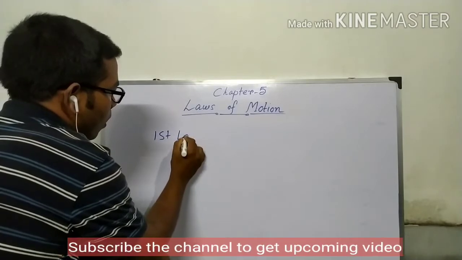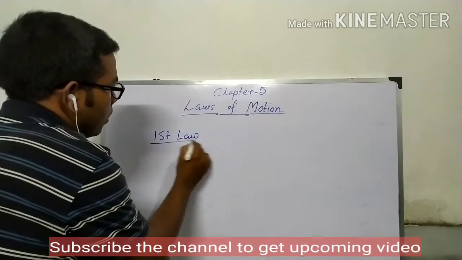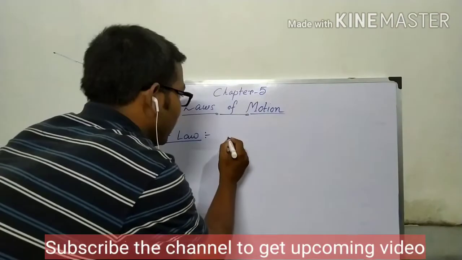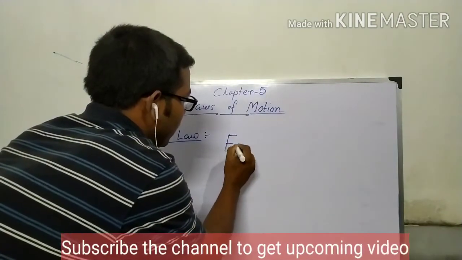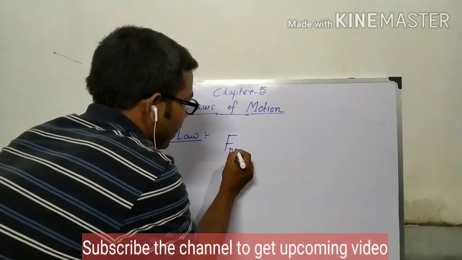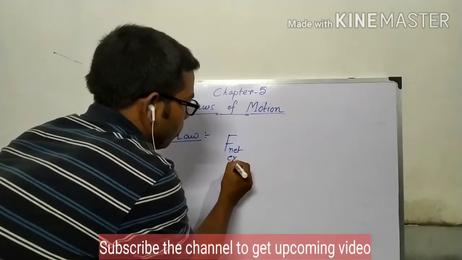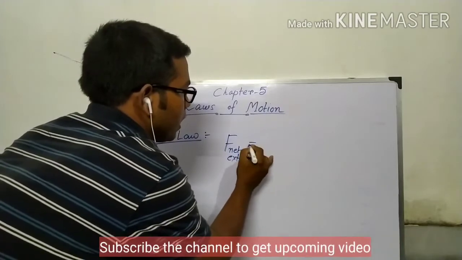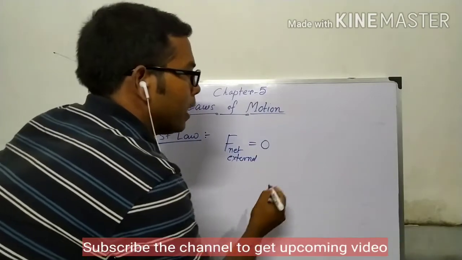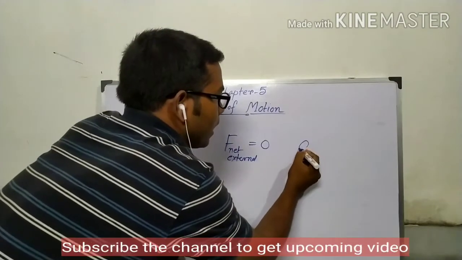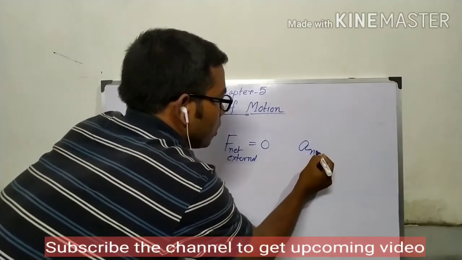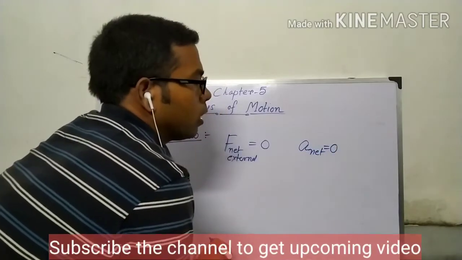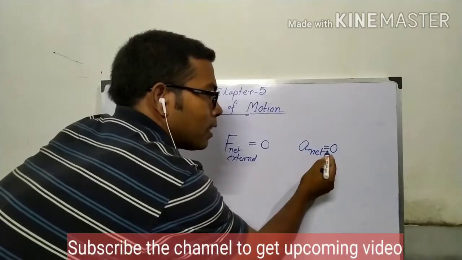First law. What is said in the first law? If the net external force is 0, then we can say the net acceleration of the body is also 0. That is, net acceleration is 0.